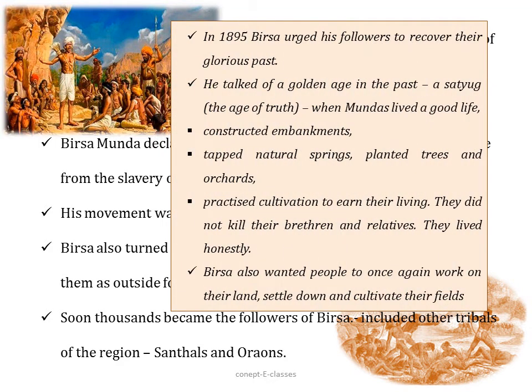In 1895, Birsa urged his followers to recover the glorious past. He talked about the golden age, the age of truth, where Mundas lived a very good life. They planted more and more trees, they practiced cultivation to earn their living, they stopped killing their relatives and brothers, and they lived honestly. Birsa also wanted people to once again work on their land, settle down and cultivate their fields. Soon thousands became followers of Birsa, including the Santhal tribe and the Oraon tribe.